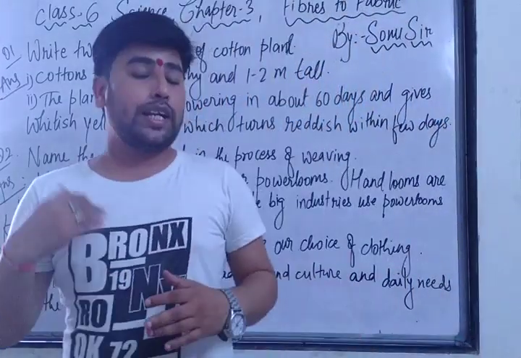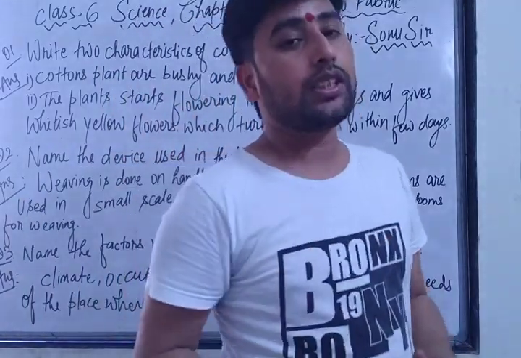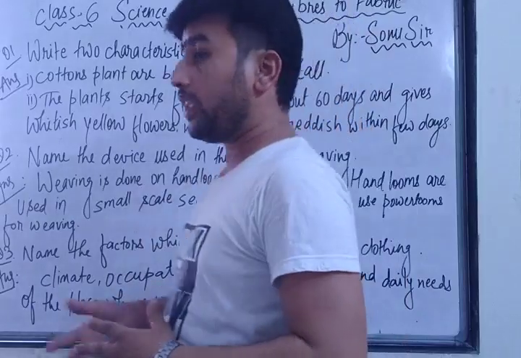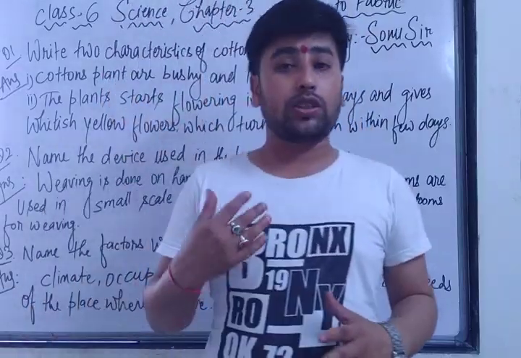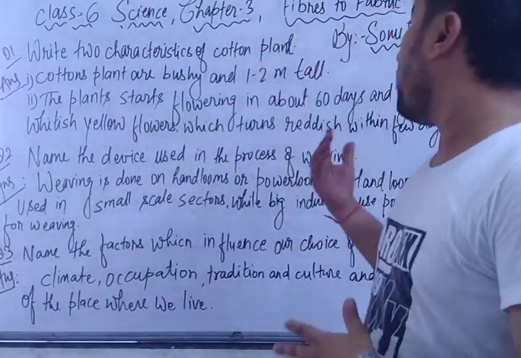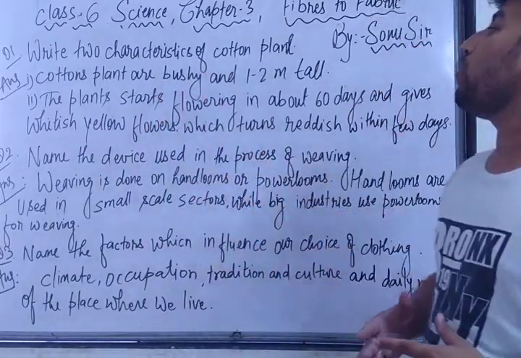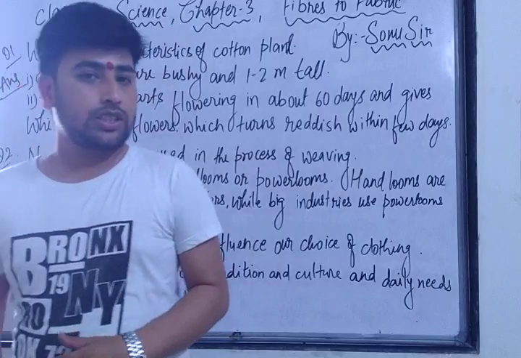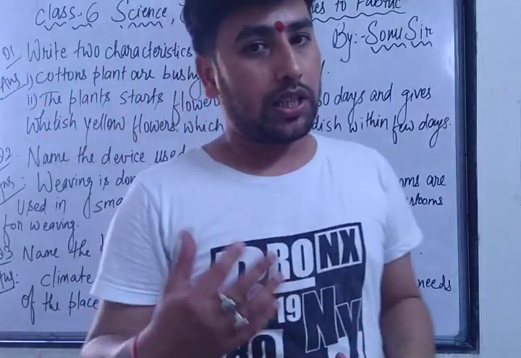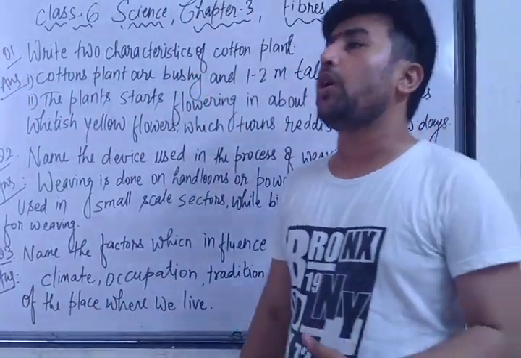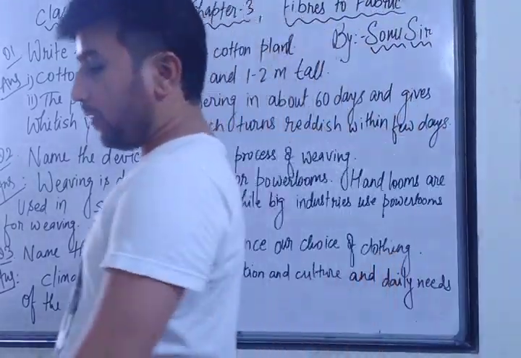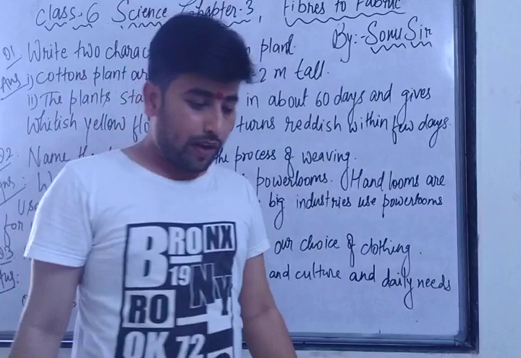In the previous video I explained the lesson number 3. In this video I am going to explain some of the important question answers for chapter 3, that is Fiber to Fabric. So you can see, the first question is: write 2 characteristics of the cotton plant. First of all, I am going to do a shortcut revision of chapter number 3. In this chapter, first of all we saw what is fiber, what is yarn, what is fabric.